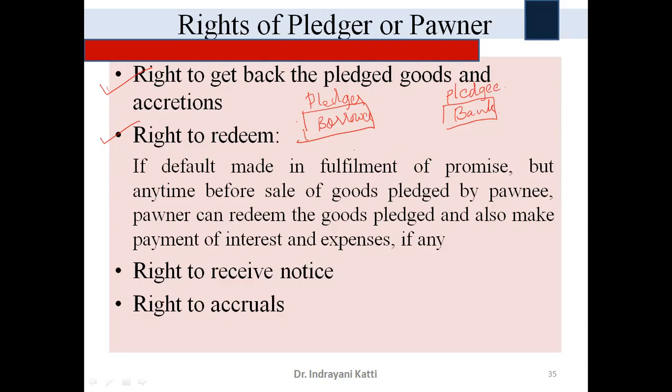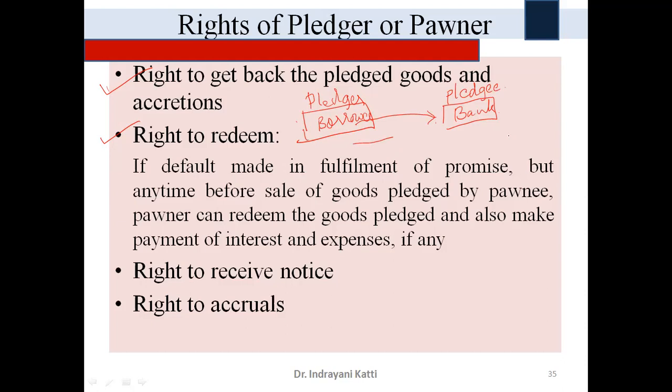In case of default made by a pledger to make the payment of the loan, whatever repayment of loan is to be done to the bank. If he fails to repay the loan amount to the bank, at that time, the banker has a right to sell it. Okay. So the banker has a right to sell it.